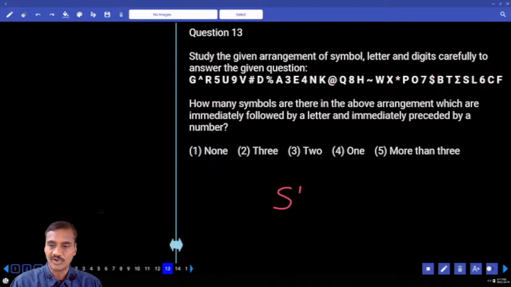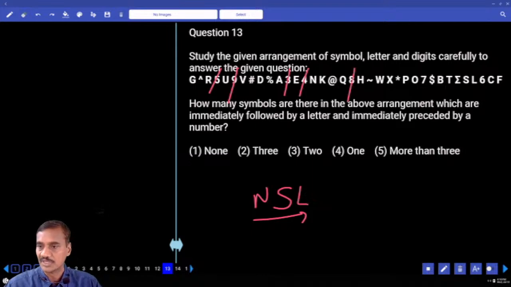which are immediately followed by a letter and preceded by a number. Sequence must be number, symbol and a letter. Number not followed by symbol. Number not followed by symbol. Number not followed by symbol. Number not followed by symbol. Number not followed by symbol. Number, symbol and a letter. Yes, right? And next one, anything else? Number not followed by symbol. And so many one. That is the choice for question number 13.